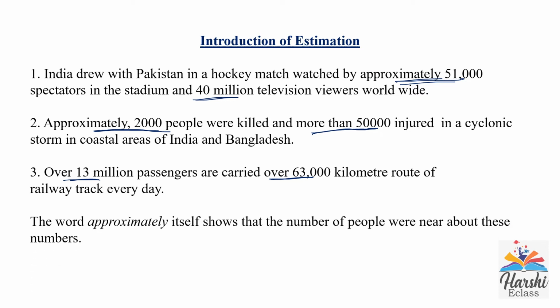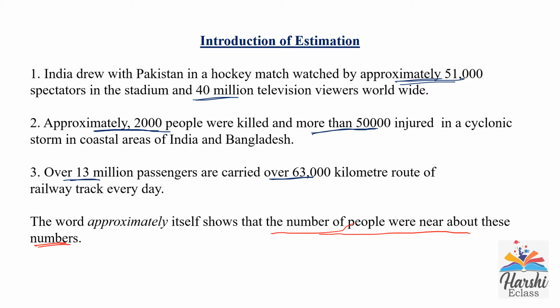See the word approximately. Here in every statement the word approximately is there. The word approximately itself shows that the number of people were near about these numbers. That means it is not an exact number, a near about number. For example, let's see the first statement.